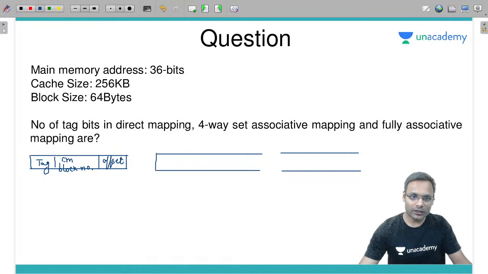In set associative mapping, it will be tag, set offset and byte offset. In the fully associative mapping, it's just the tag and byte offset.